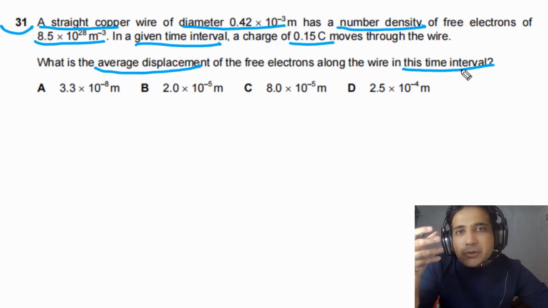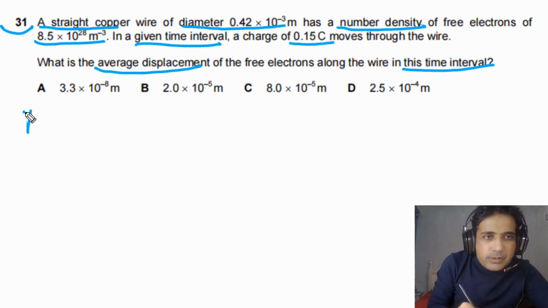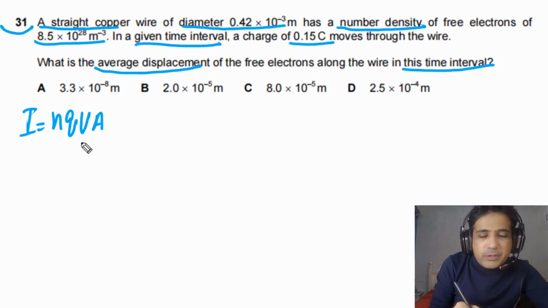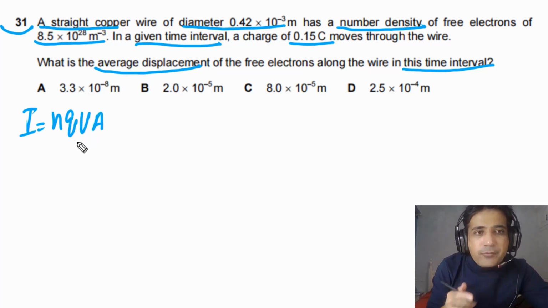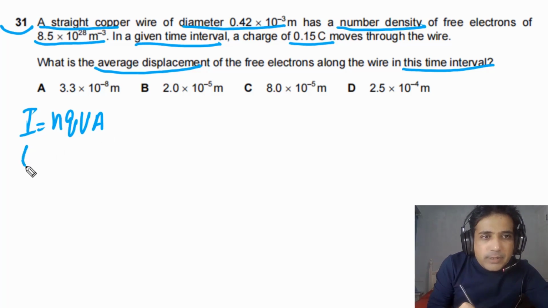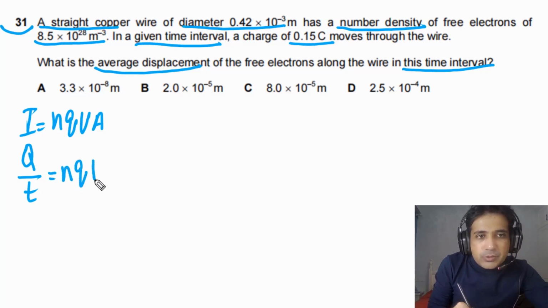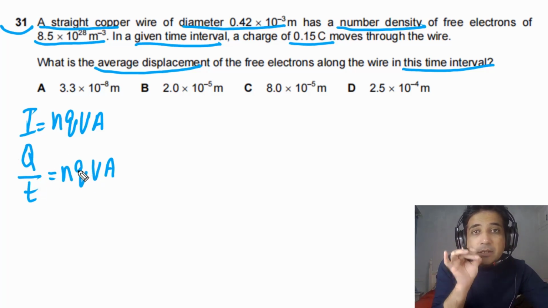This question is simply about the transport equation. The transport equation is simply I = nqvA. We need to calculate in this case the average displacement. In order to calculate average displacement, we can replace I with Q over t and we can write Q over t is equal to nqvA. Q is the total charge and this q is the charge on a single electron. So you cannot cancel this Q with this q. These are two different charges.